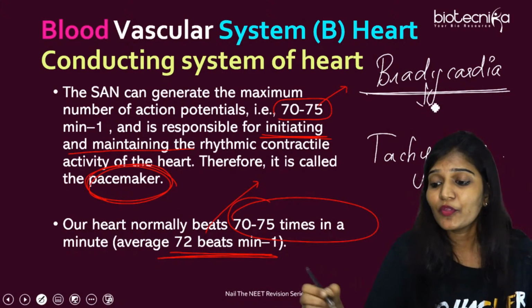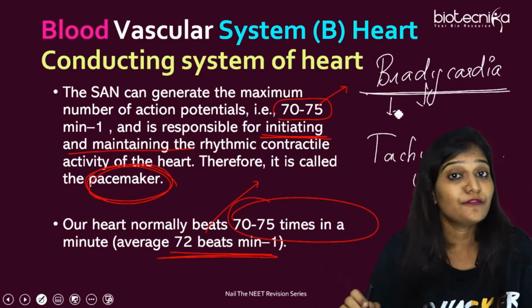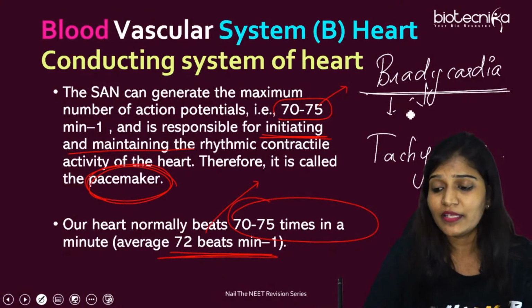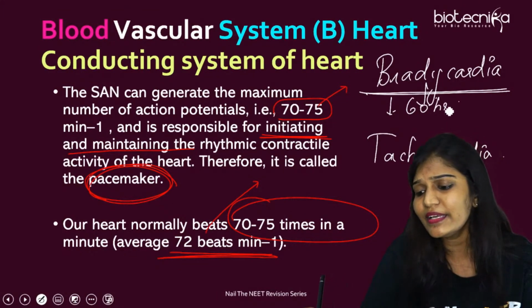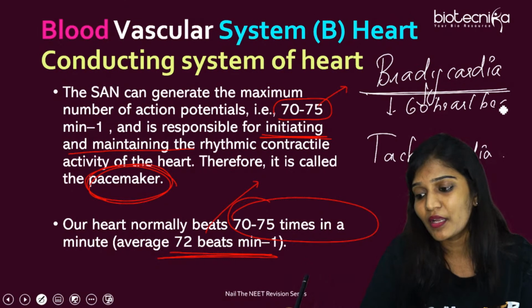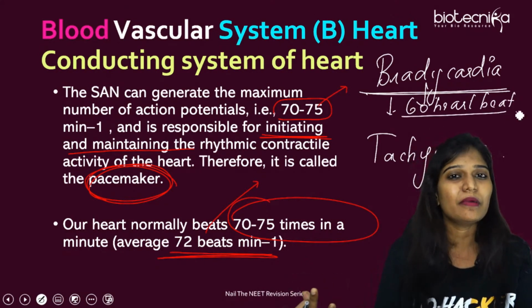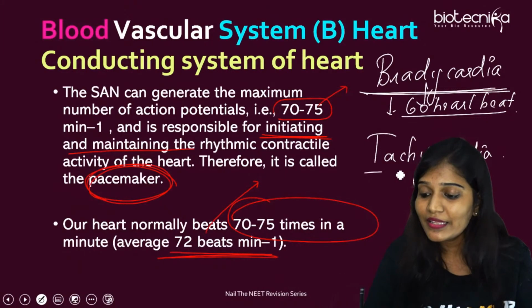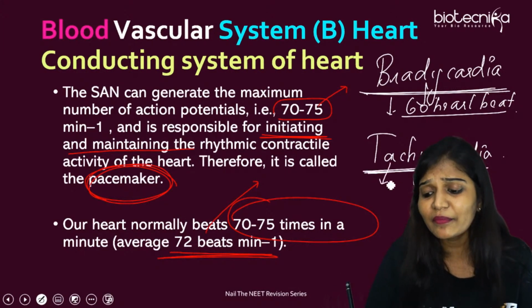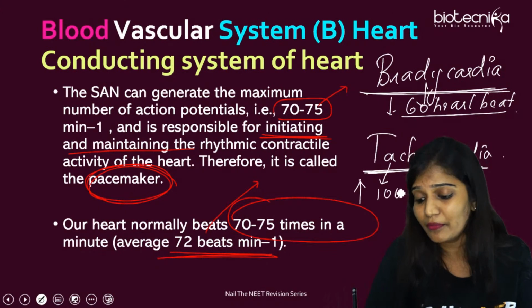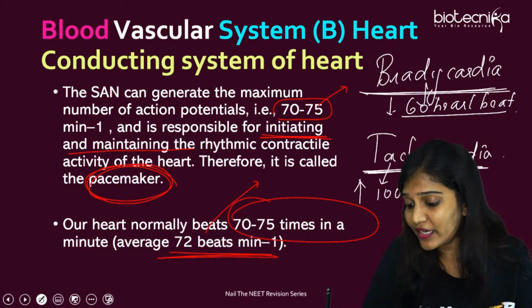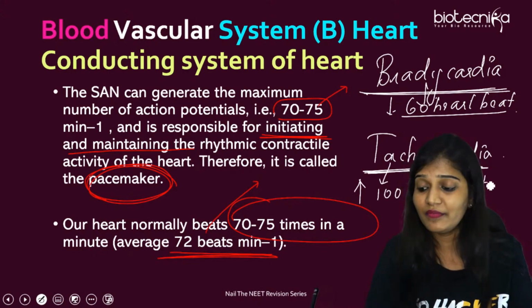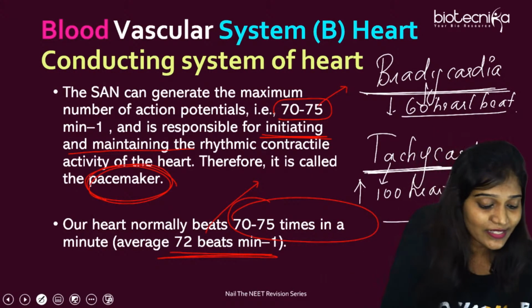Bradycardia means they have very much less than the 72 heartbeat. These people will have 60 heartbeats for 1 minute. Abnormal heartbeat. If they have a very low heartbeat, this is also very dangerous. So that condition is called bradycardia. Tachycardia means people get more than 100 heartbeats for 1 minute. Then this is also an abnormal condition. So make sure what is bradycardia and what is tachycardia.